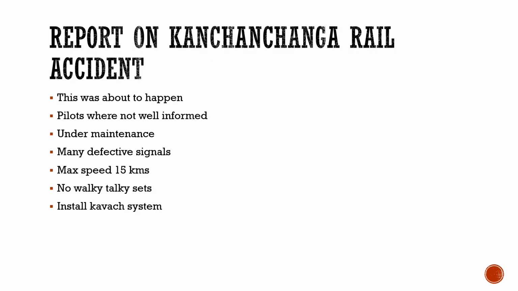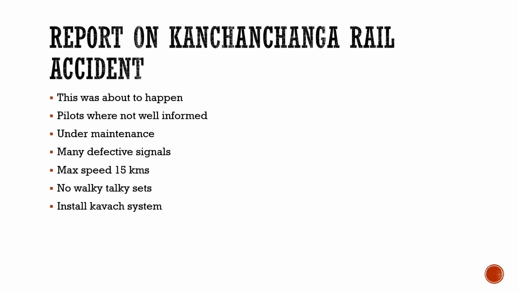Now moving forward, we have another report on the Kanchenjunga rail accident. Now they say that this accident was meant to happen because the pilots who were driving the trains were not well informed about the situation. They were not well informed about the stations which were under maintenance.